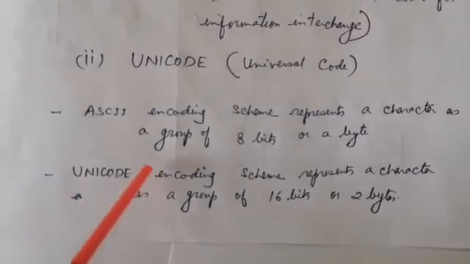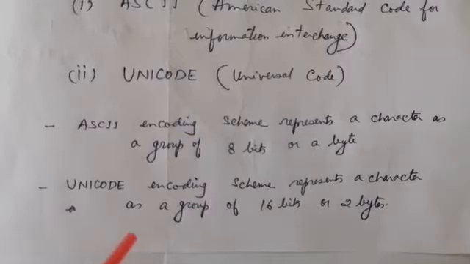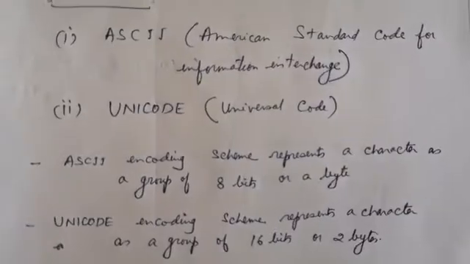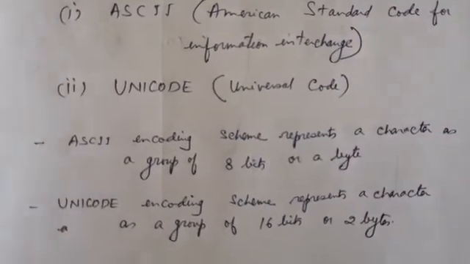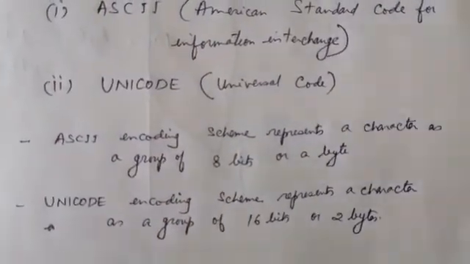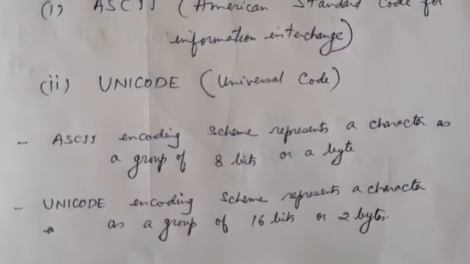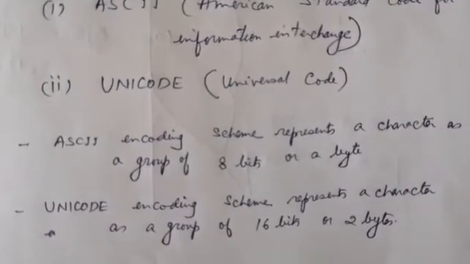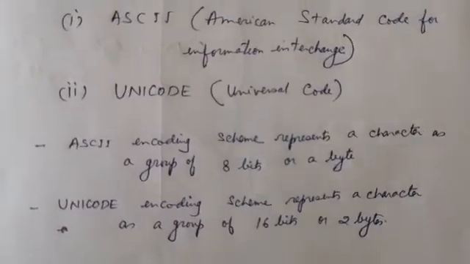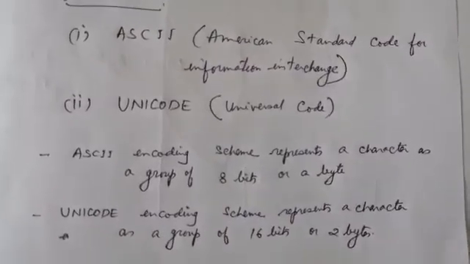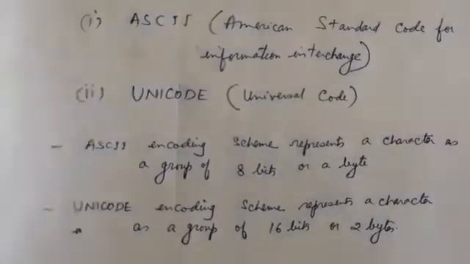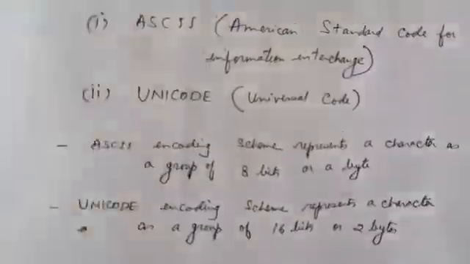And Unicode says that, as per the Unicode encoding scheme, it stores a character as a group of 16 bits, or 2 bytes. AMAN again, how many bits will it take? 16 bits for one character. So A takes 16 bits, M again 16 bits, 16 plus 16 is 32, A again 16 bits, and N 16 bits, so 16 into 4, that means 64 bits, and in bytes, 8 bytes, just double of ASCII. So this is what an encoding scheme is, and you need to remember this for your examinations, internal and all the others.